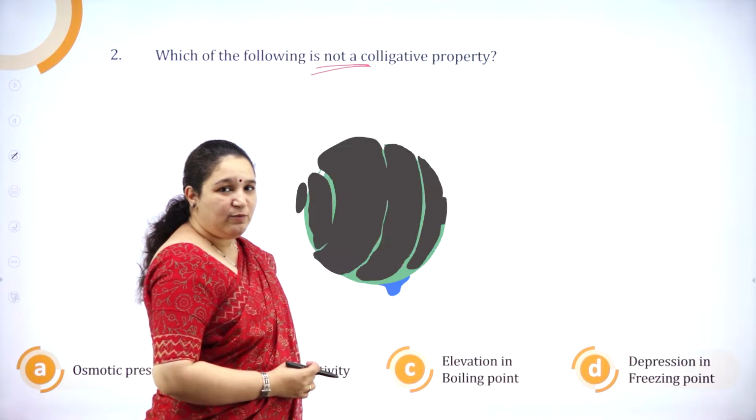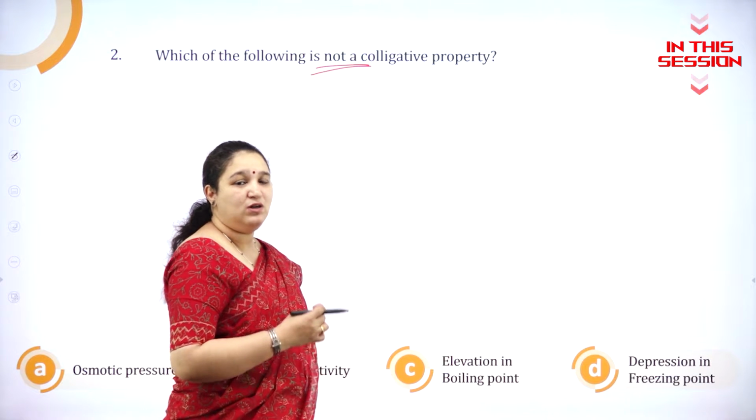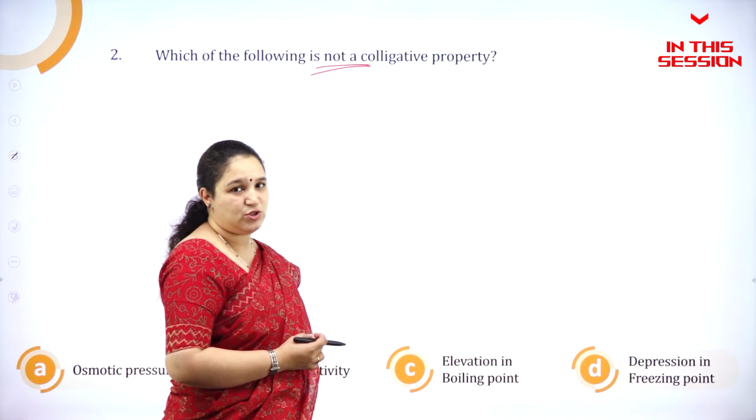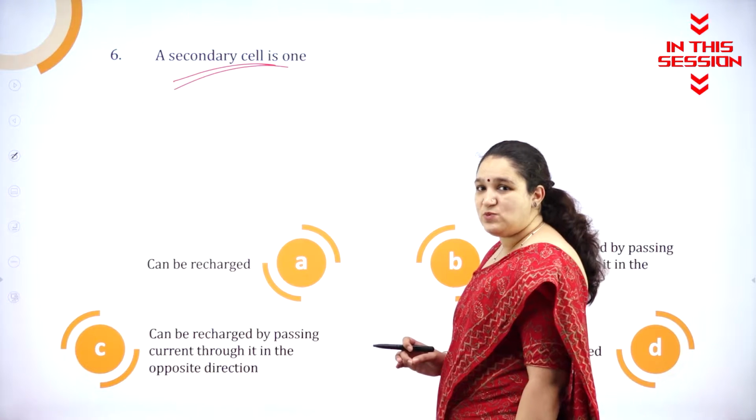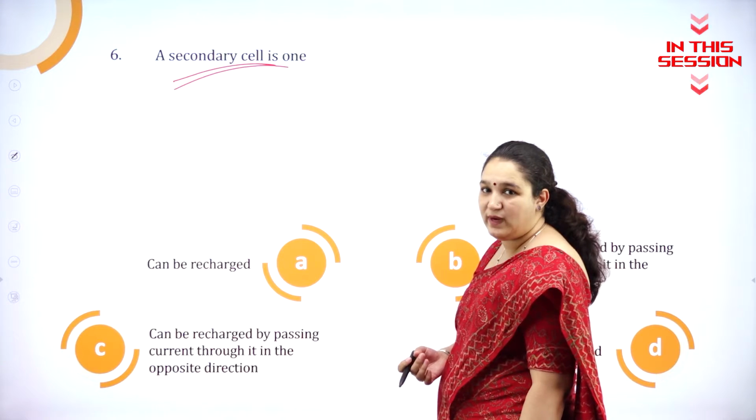See, what is colligative property? The property which depends on the number of particles in the solution. Secondary cells are the ones which can be recharged and reused over and over again.